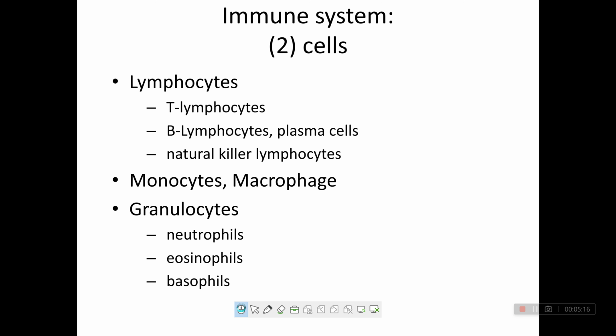The next lymphocytes are natural killer lymphocytes. Next are monocytes, macrophages and granulocytes. Granulocytes contain neutrophils, eosinophils and basophils. Clear?